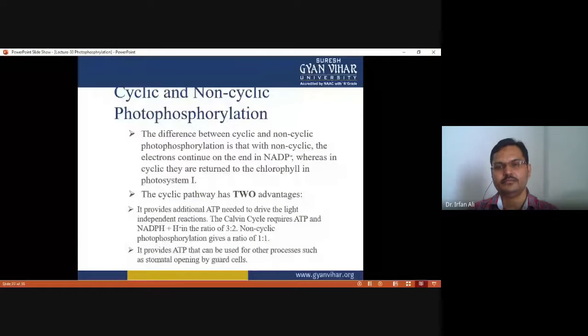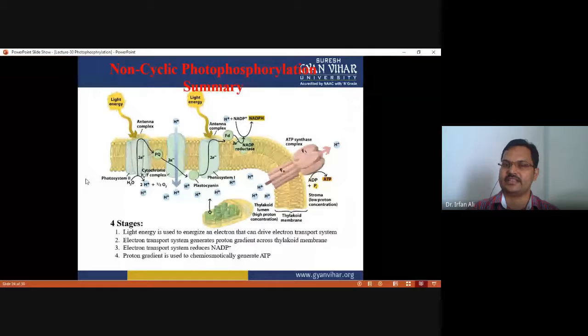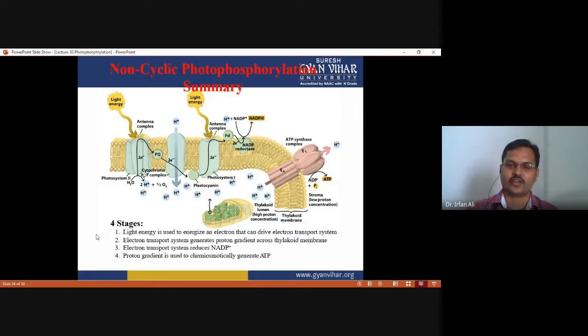So you have to see in this figure how non-cyclic photophosphorylation is linked to ATP synthesis and produces a proton gradient. In this figure you can easily find out what actually happens. Light energy is used to energize an electron that drives the electron transport system. The electron transport system can only be driven by the light energy harnessed by photosystem II and photosystem I, and it generates a proton gradient across the thylakoid membrane.